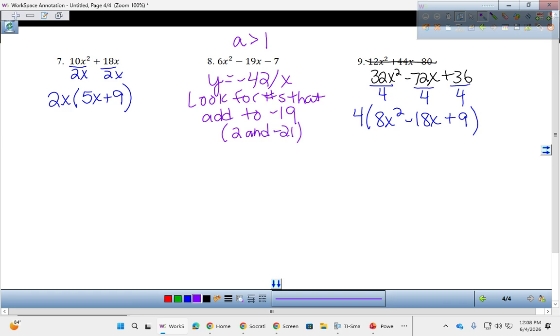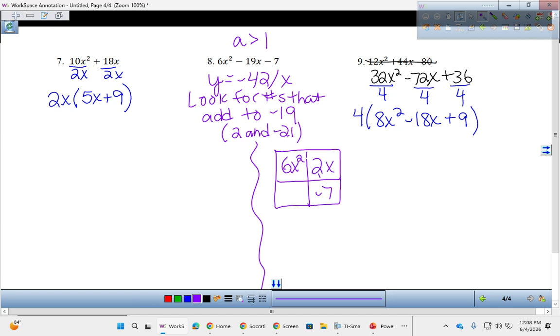Now, from here, that process is the same no matter how you do the problem. From here, I showed you 2 different ways to do this problem. Some of you, I called the box method. You create a box, and in the first box is the first term, and in the last box is the last term, and in the 2 remaining boxes are the 2 numbers that we picked. We're just going to make sure we put X's with them. If you're looking at that like you've never seen that before, then that's because you didn't do it that way.